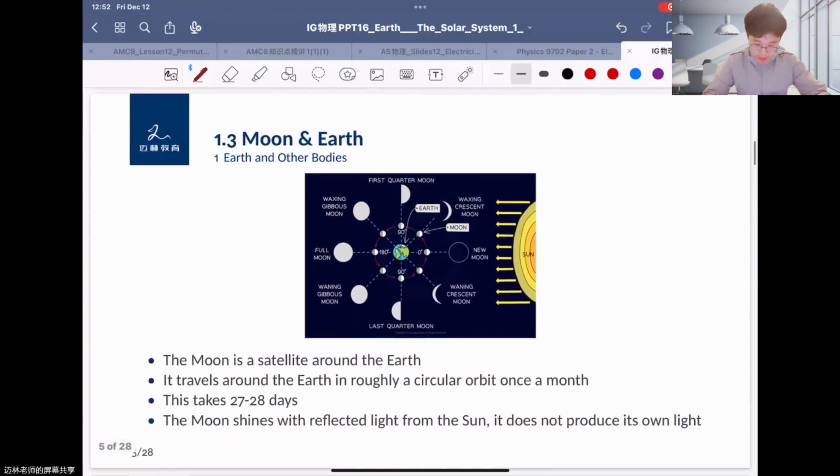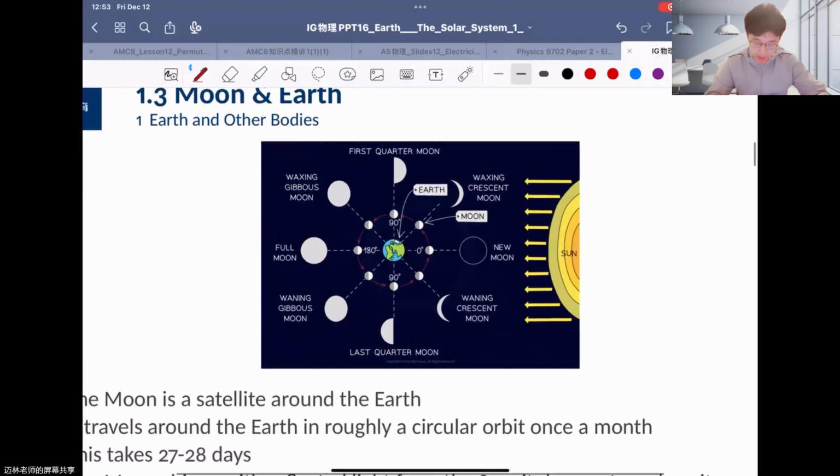So this is for seasons. And here you can also find the moon and the earth. After discussing the sun and earth, we can say the moon is a satellite of the earth. Each month has 30 or 31 days. Here is the moon rotating. The moon cannot emit light or rays by itself, so it always just reflects the sunshine. You can find the sun shooting here, so it can only reflect this way.